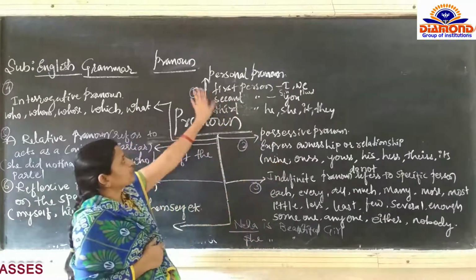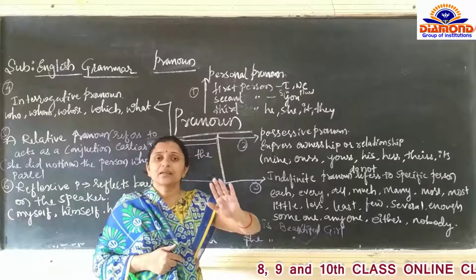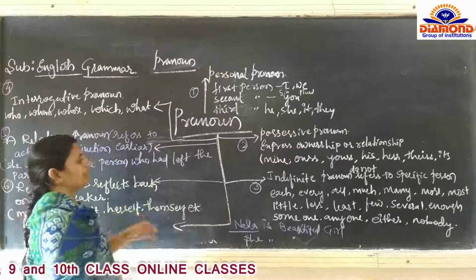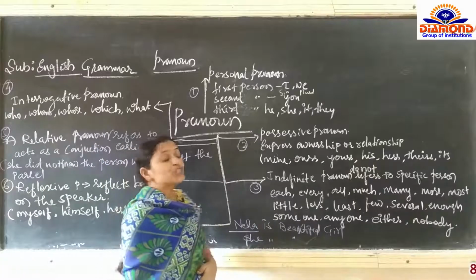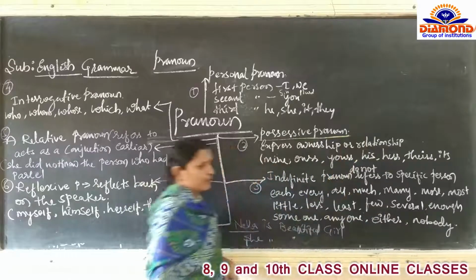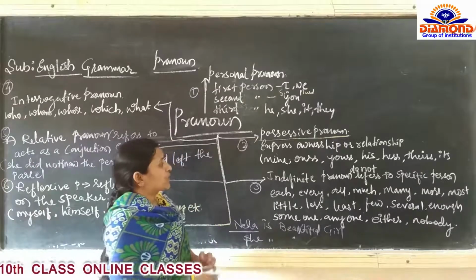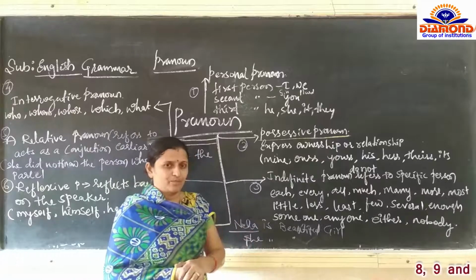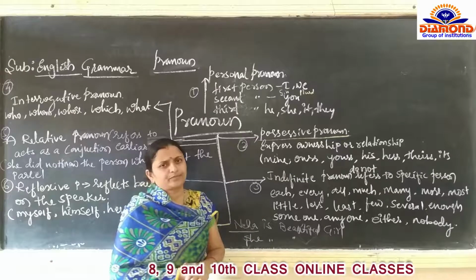This is the first kind of pronoun, that is personal pronoun. The next comes to the second classification, possessive pronoun. Second classification is possessive pronoun. What is the meaning of possessive pronoun? Here it is going to express ownership or relationship. For example, a book is there. Who is the owner of that book?